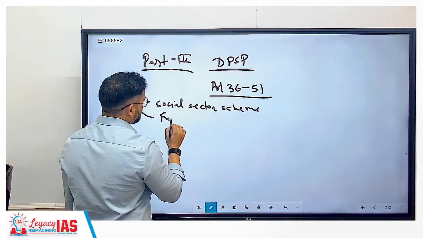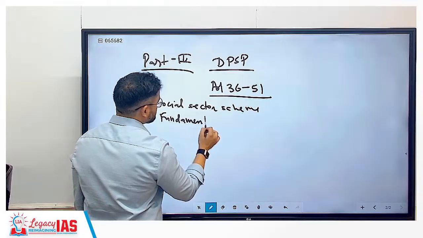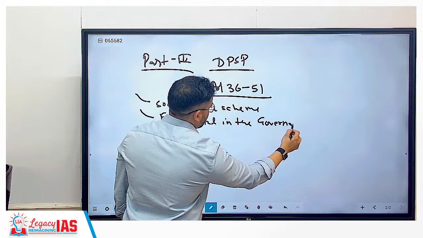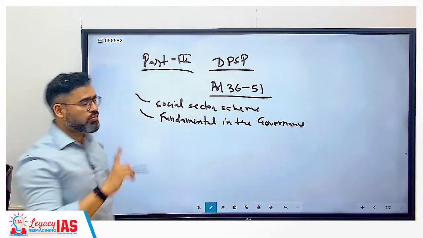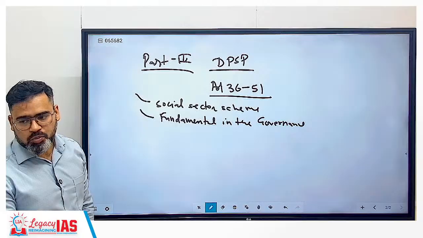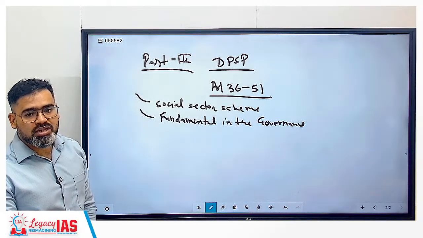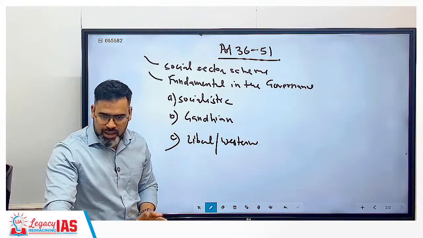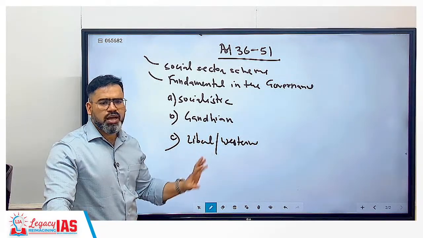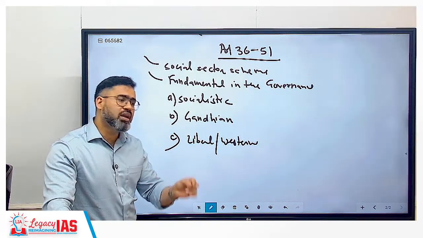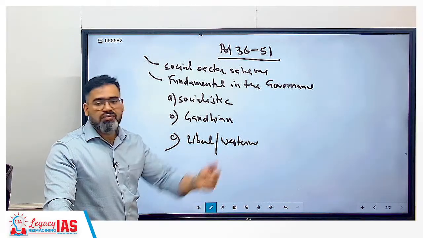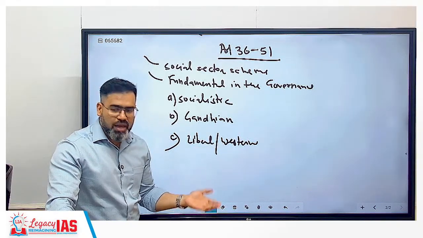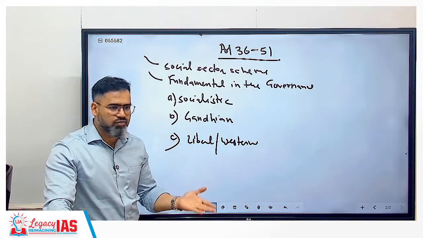This is very important because it is fundamental in the governance of the country. So if any question is coming about governance, you have to keep focus on DPSP, Directive Principles of State Policy. These are instructions given to the government. Those items are Gandhian principles. Whichever they are, we could not expect these things in India in the 1960s. Like for example, early childhood education. We never thought of it earlier. Earlier, until the child was 5 or 6 years old, we never sent the child to school.